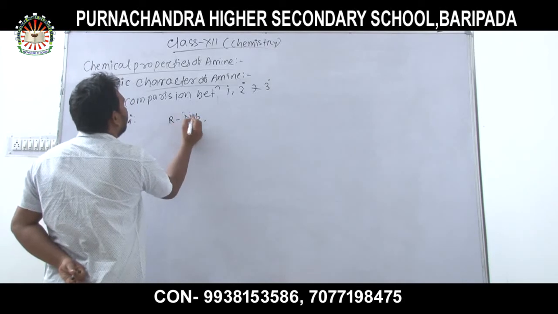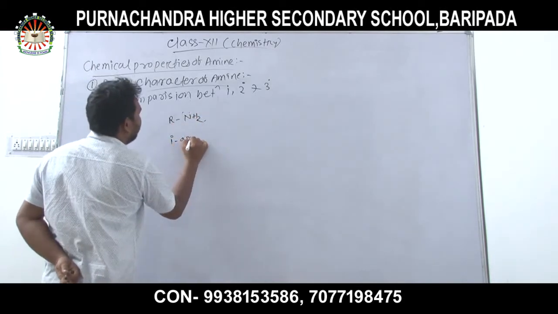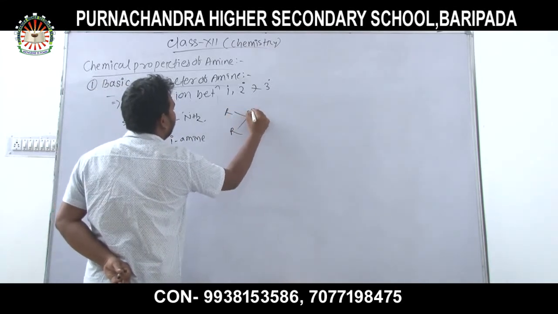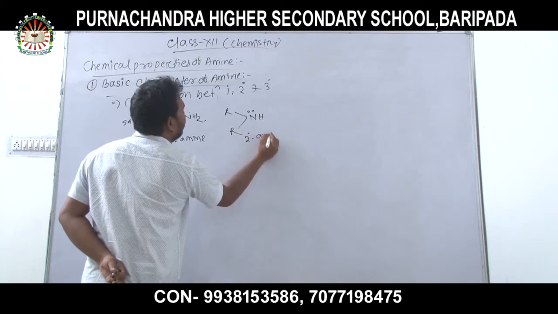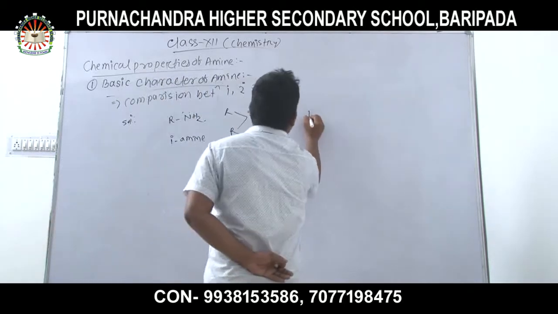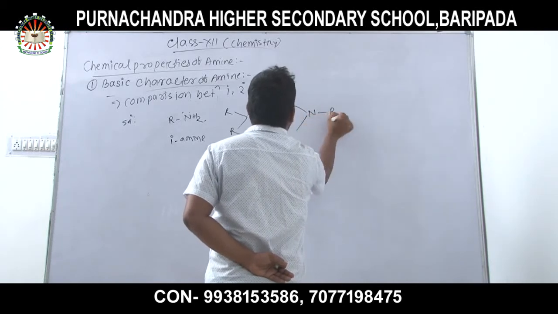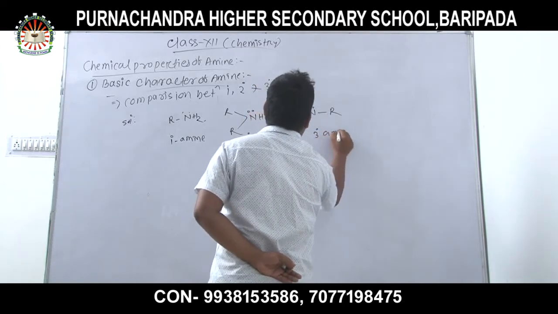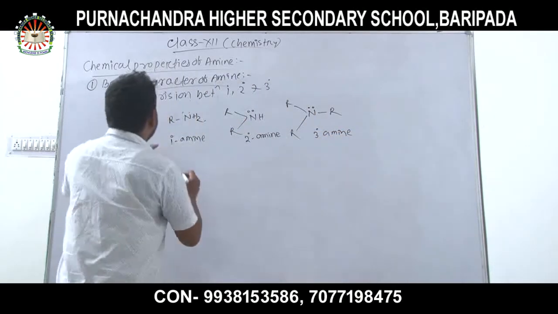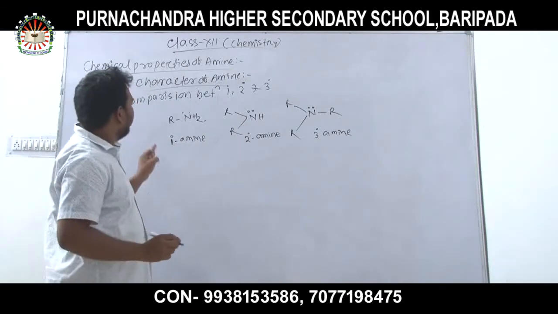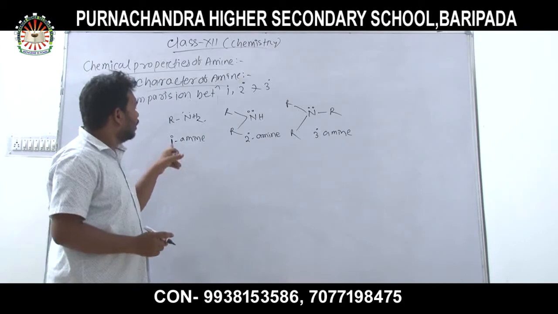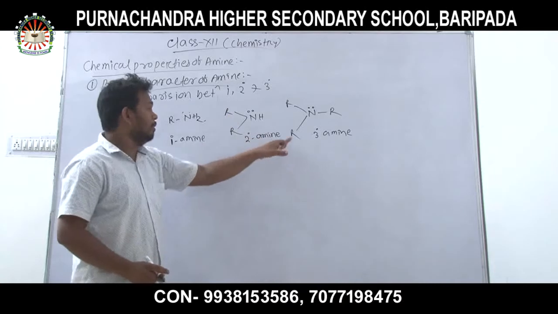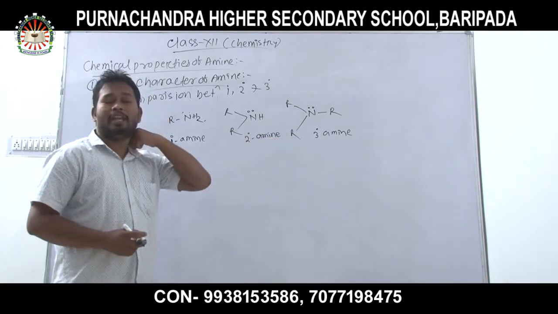RNH2 is the 1 degree amine, then the 2 degree amine, then the 3 degree amine. The 1 degree amine has one alkyl group, the 2 degree amine has two alkyl groups, and the 3 degree amine has three alkyl groups.